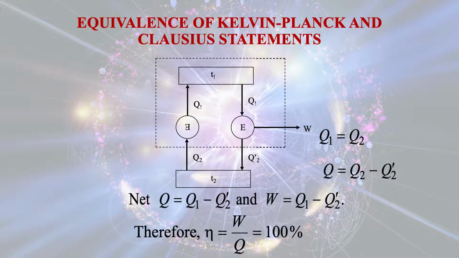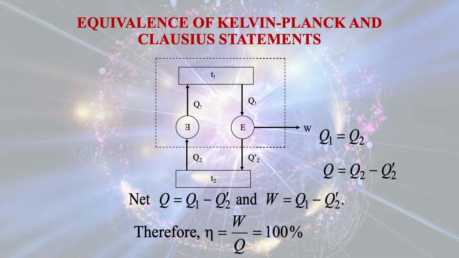One is continuously drawing heat from a low temperature reservoir and supplying it to a high temperature reservoir, and the other one is an engine which is continuously drawing heat from a heat source, doing work and giving out heat to a low temperature reservoir. In this case you see that for the Kelvin-Planck statement there is no violation, but for the heat pump there is a violation of the Clausius statement.